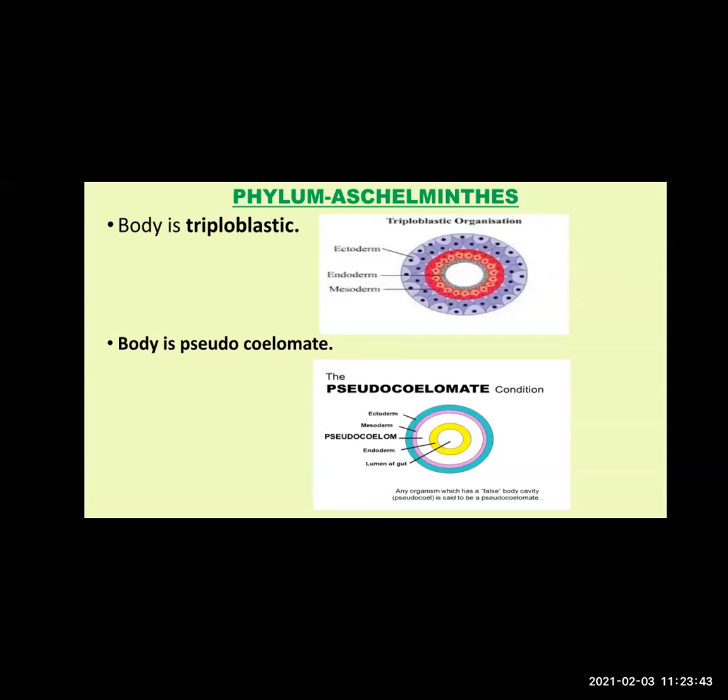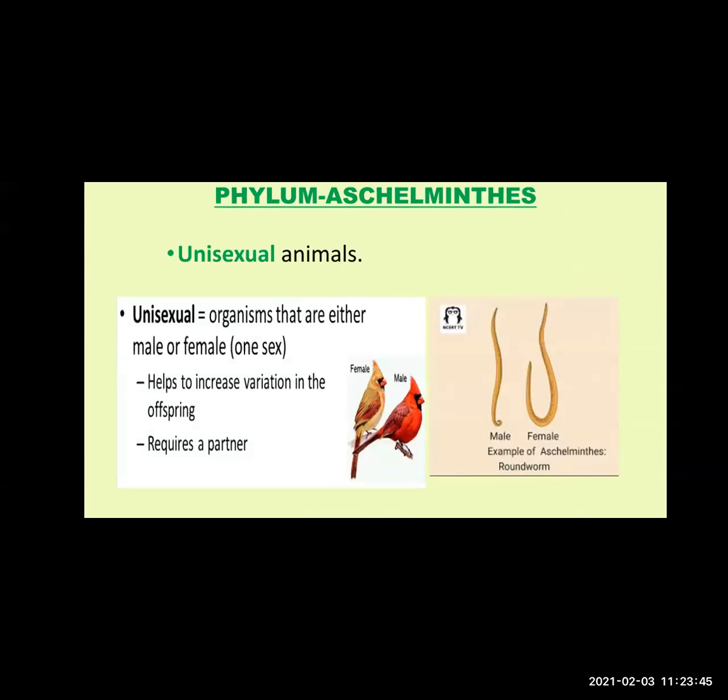Next, these animals are unisexual animals. Compared to Platyhelminthes, which are hermaphrodite, these worms are unisexual. What do you mean by unisexual animals? The organism will be either a male or a female. Such animals are called unisexual.